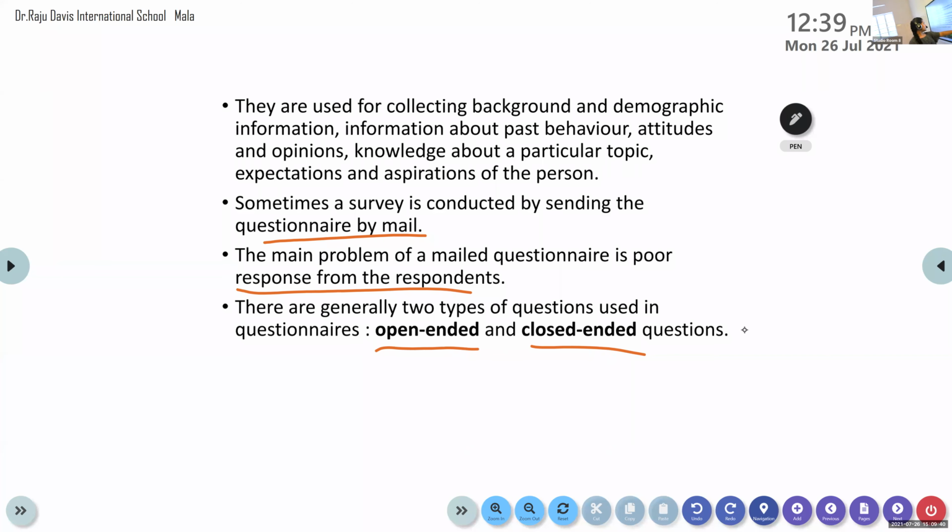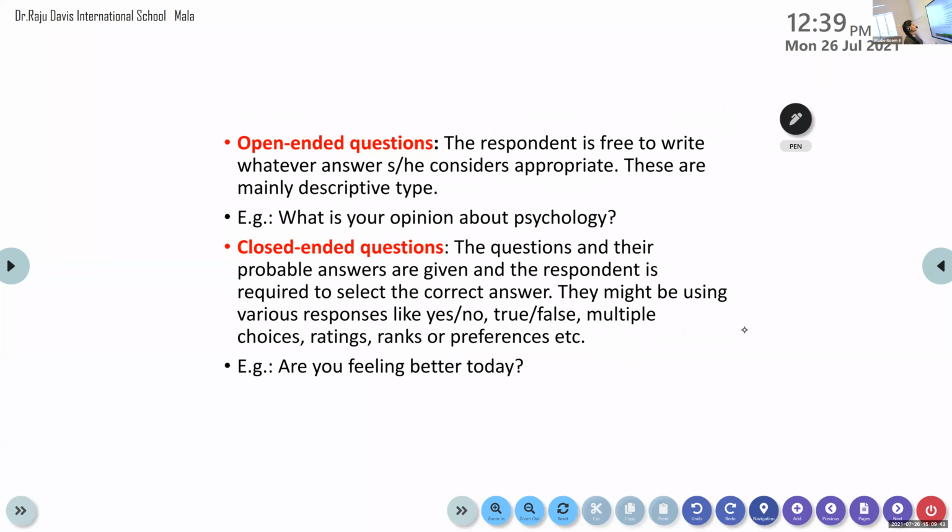Okay, open-ended questions and closed-ended questions. The respondent is free to write whatever answer he or she considers appropriate. These are mainly descriptive type. And closed-ended, they are mainly objective types.